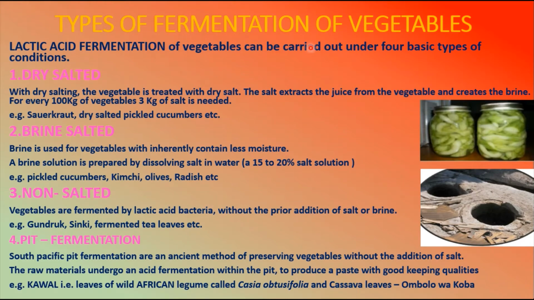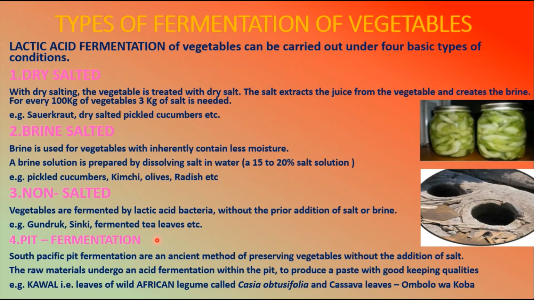Then coming to the types of fermentation of vegetables. So how are you going to ferment the vegetables? The lactic acid fermentation of vegetables can be carried out under four basic types. How many types? Four basic types. Number one is dry salted. Number two is brine salted. Number three is non-salted. Number four is pit fermentation.